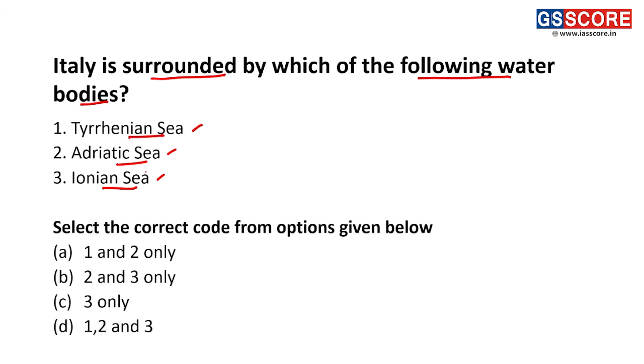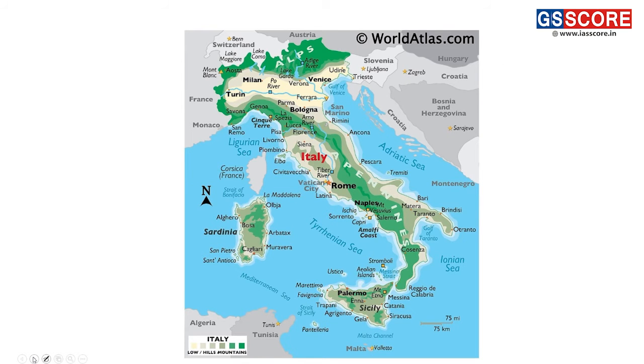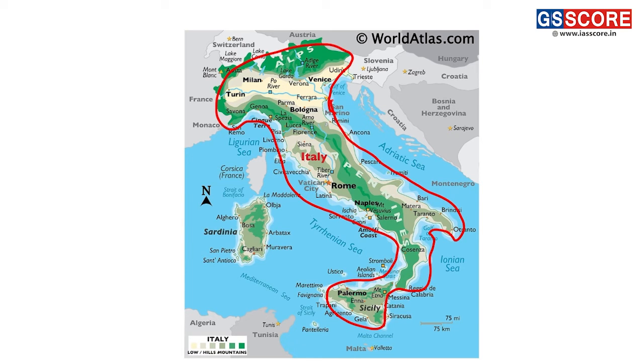So looking at the map of Italy, we can see what its location is, what are the different seas present near Italy. This is the country of Italy, which is present towards the southern part of Europe.